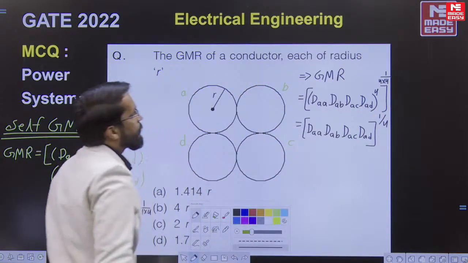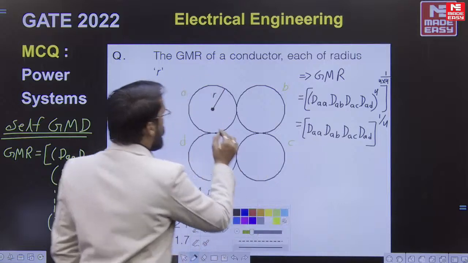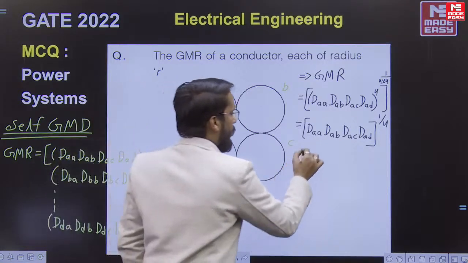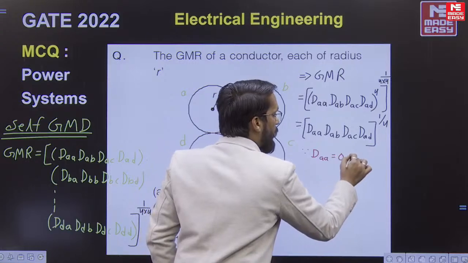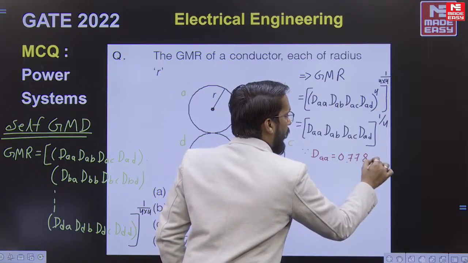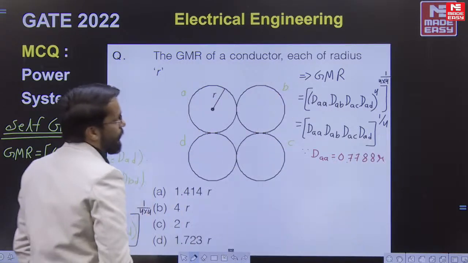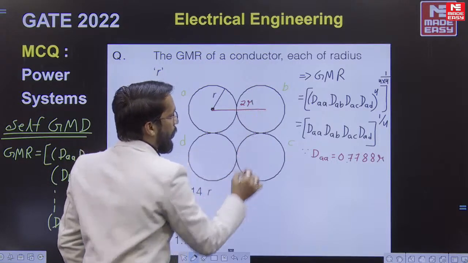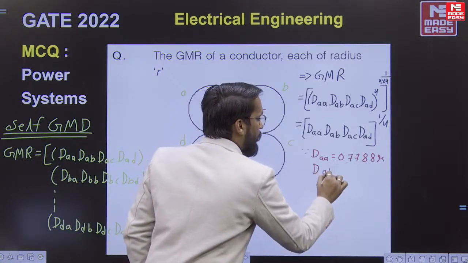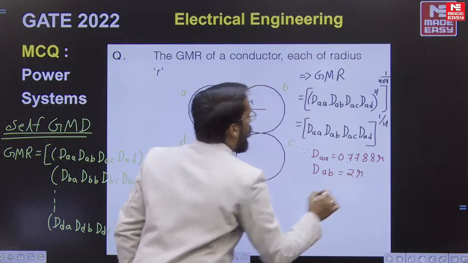Now the point is, what is DAA? Here DAA will be equal to 0.7788 into the radius. Okay, now what is DAB? This is equal to 2R. DAB is equal to 2R.